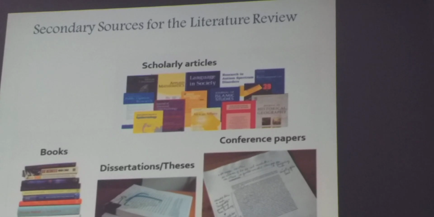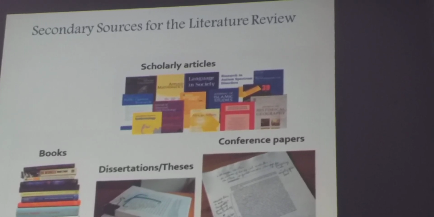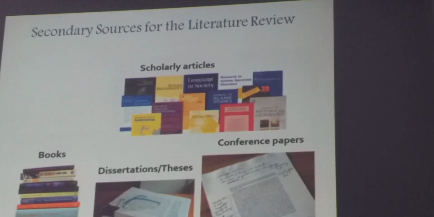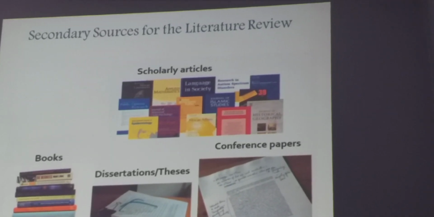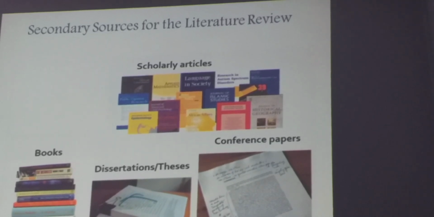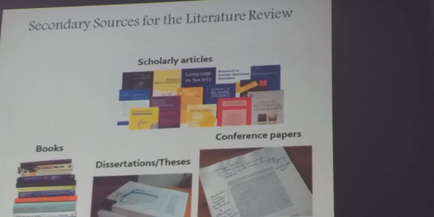For example, in some disciplines, textbooks are considered secondary sources, while in others they are referred to as tertiary. So there is a disagreement among scholars, researchers, and students about what is considered secondary and what is considered tertiary sources.